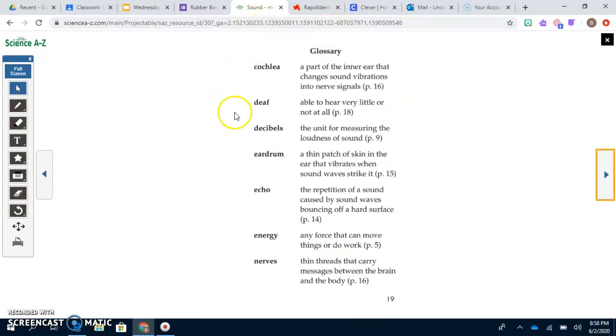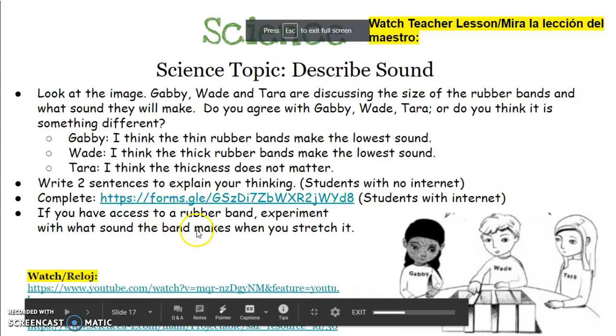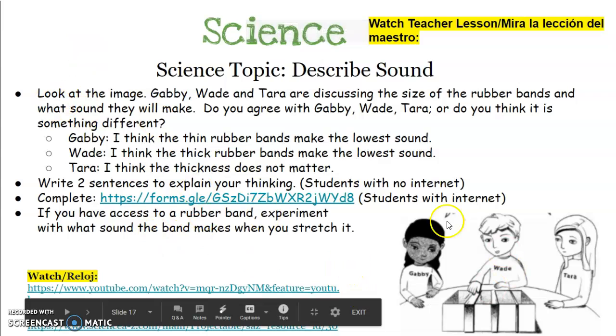Here's our glossary. It talks about a couple of definitions. We're going to go back to our slide. So now that we read the book, we're going to check out what we have to do. So we're going to look at the image right here.